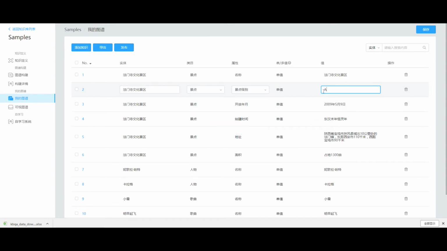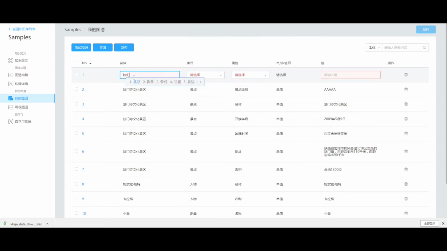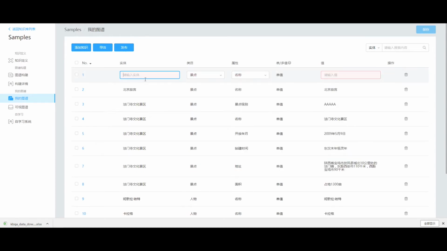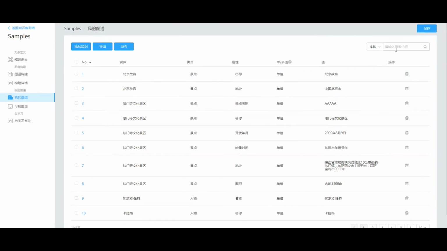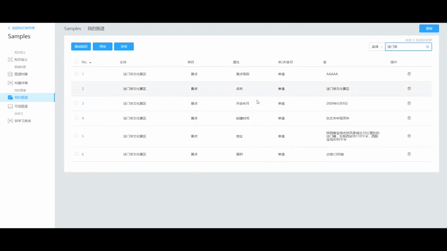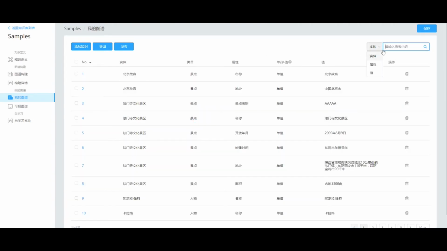Users have the flexibility to edit the extracted knowledge triplets themselves. We also provide a simple search function in this page.